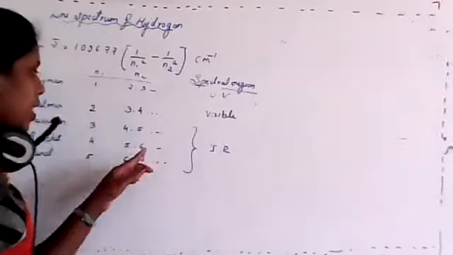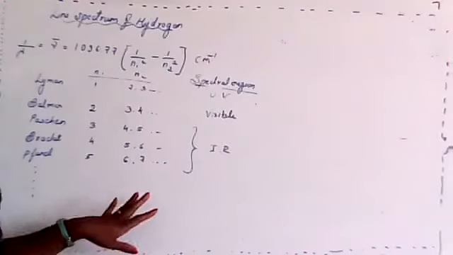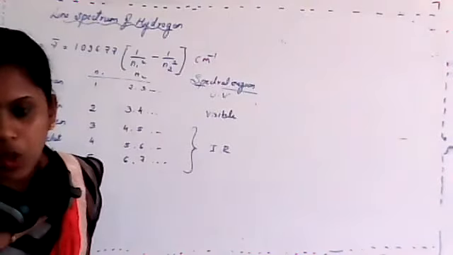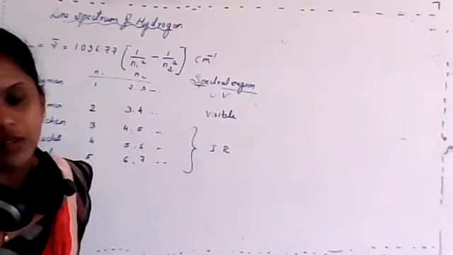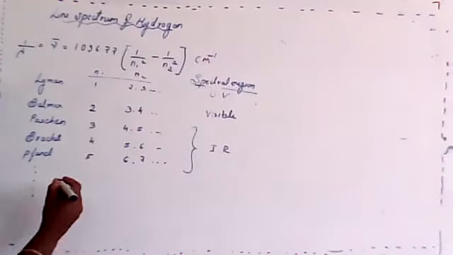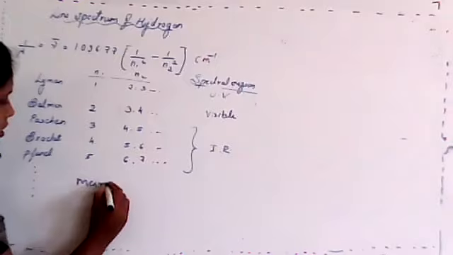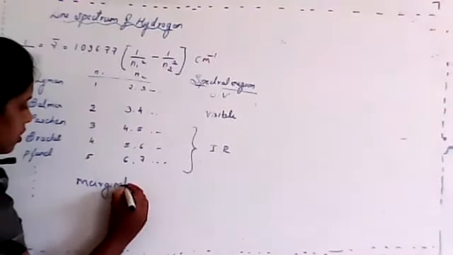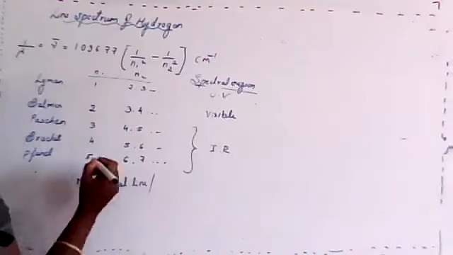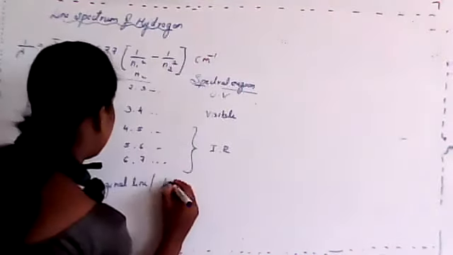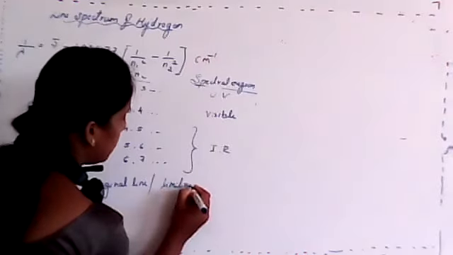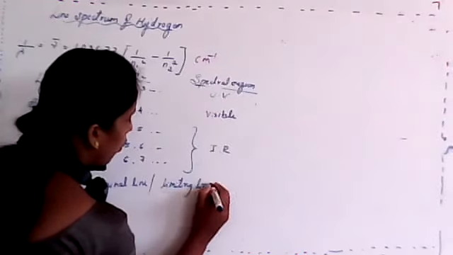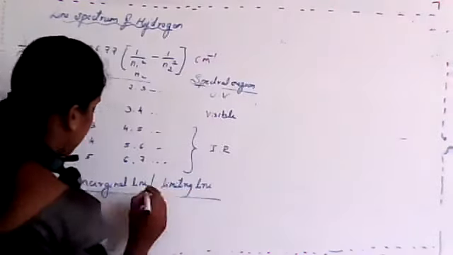Now just remember one thing, students. For your competitive exam also, this equation is very important, where we consider one word, that is the marginal line, or else it is known as the limiting line. What do you mean by this?